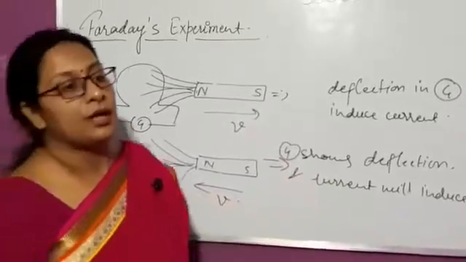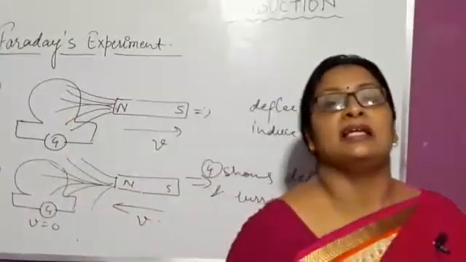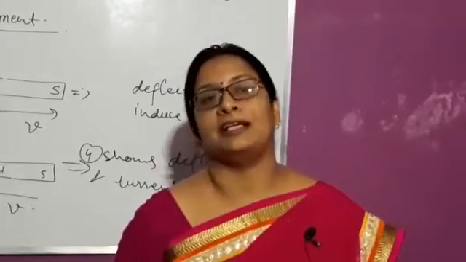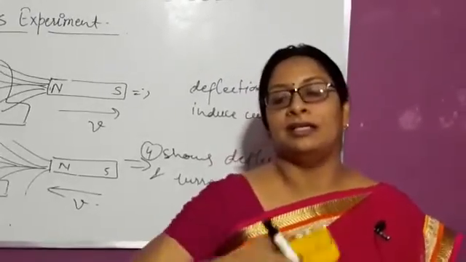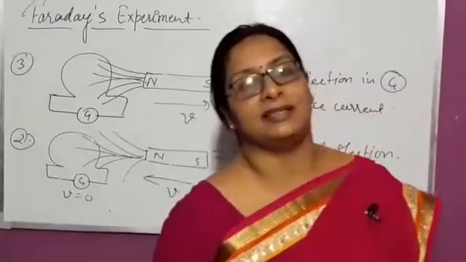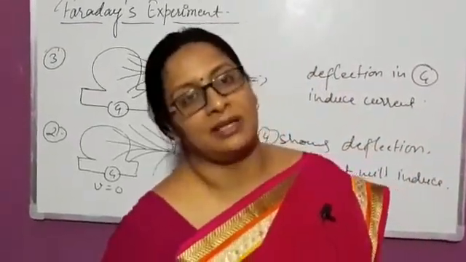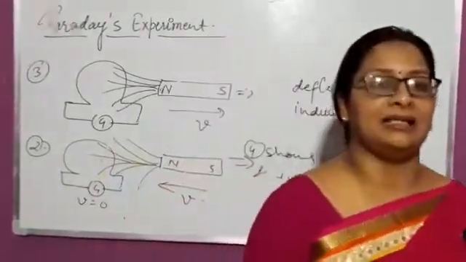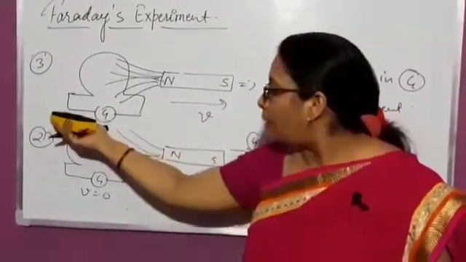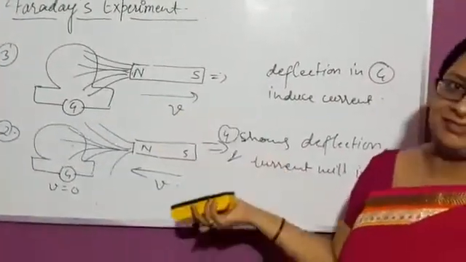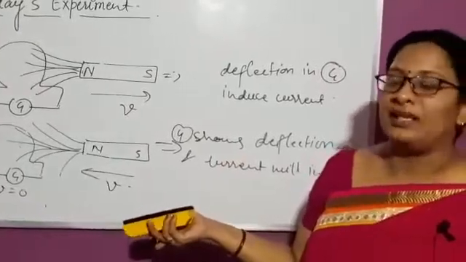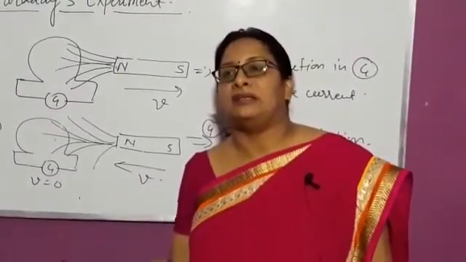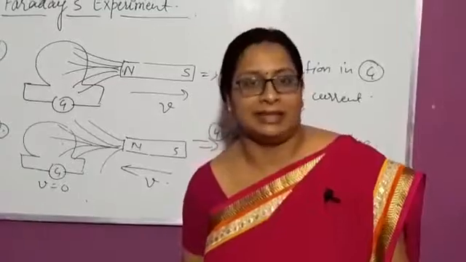Okay, so according to these experiments, we can say that the most important factor for the generation of induced current is change in flux with time, or flux changes due to the relative motion between the magnet and the coil. Similarly, if the coil is moving towards the stationary magnet, again flux will change and current will be induced. Whenever flux changes with respect to the coil, current will be induced. This is the final observation given by Michael Faraday.